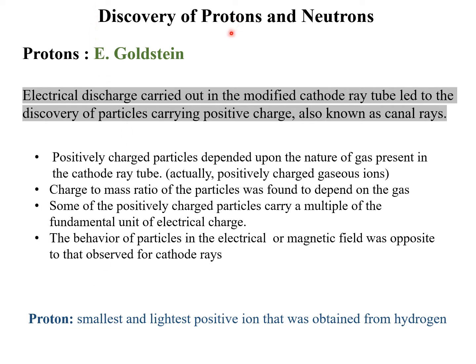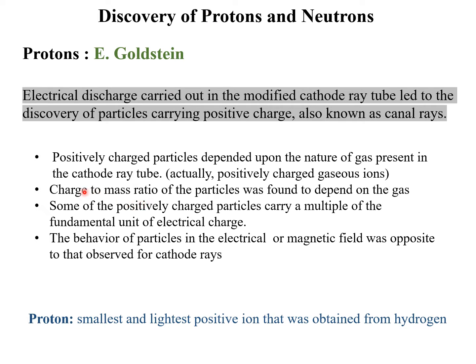So after the electron was discovered, the discovery of protons took place, followed by neutrons. E. Goldstein carried out a similar electrical discharge experiment in a modified cathode ray tube, which led to the discovery of particles carrying positive charge, and he named them canal rays. So the negatively charged particles were called cathode rays, and the positively charged particles were called canal rays.